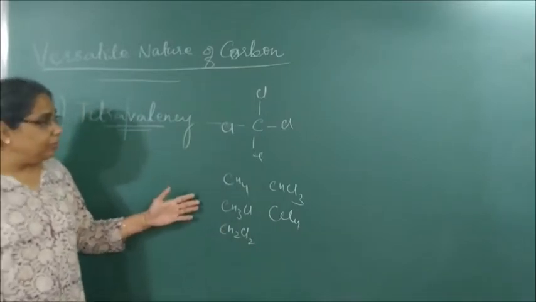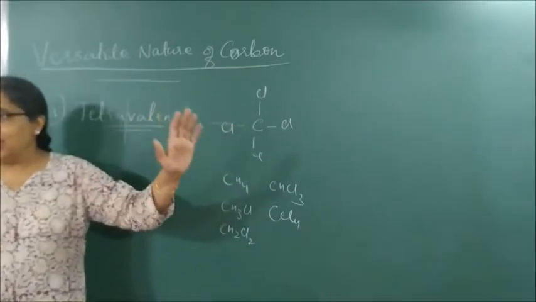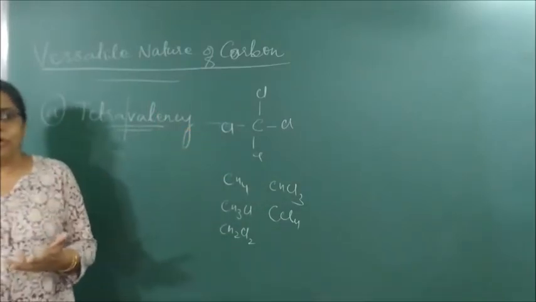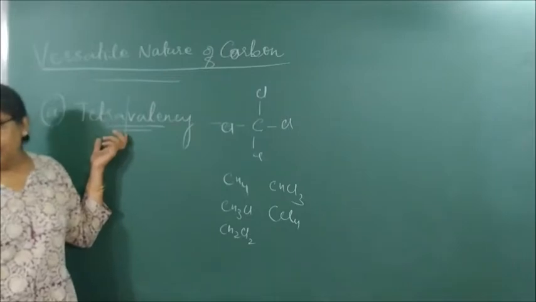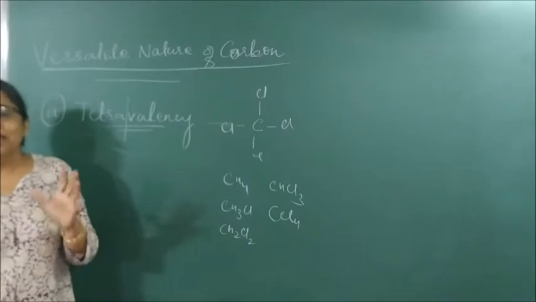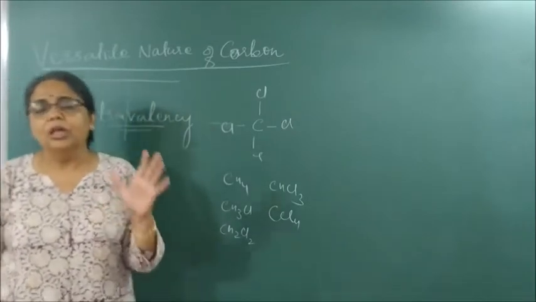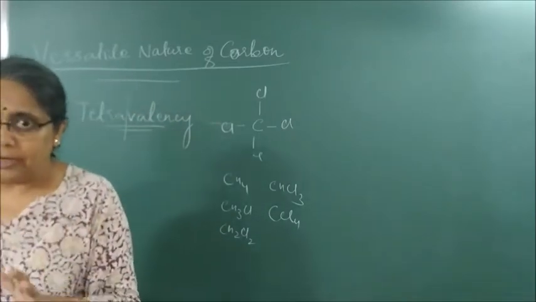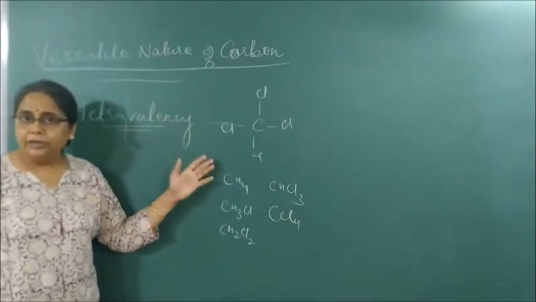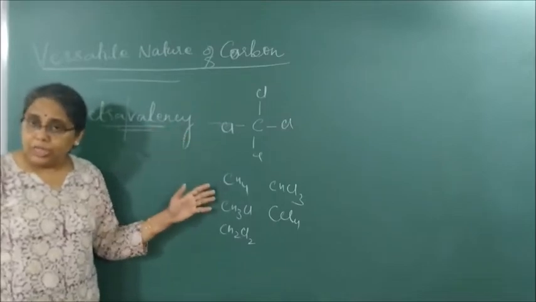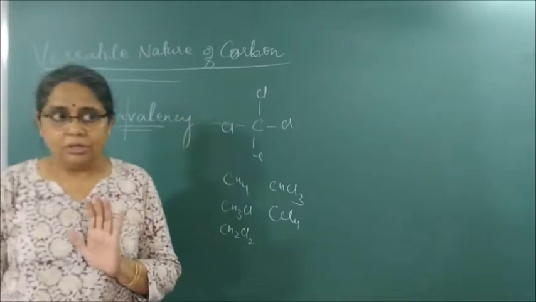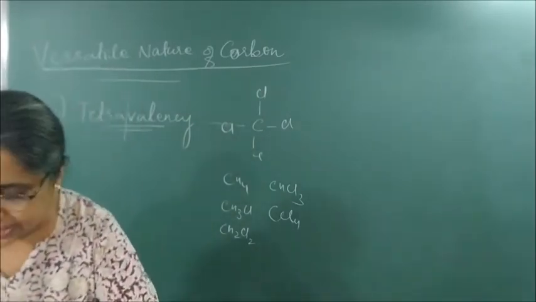I can do the same thing with H as alkane, alkene and alkyne. So carbon forms a large number of compounds because of tetravalency. It has a valency of 4, which means it can link itself with 4 carbon atoms or more, or with hydrogen, nitrogen, sulfur, chlorine, oxygen and form a large number of compounds. Clear?